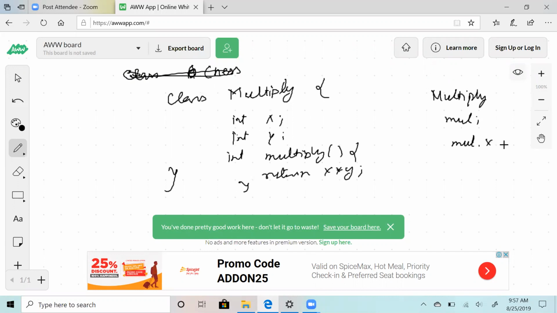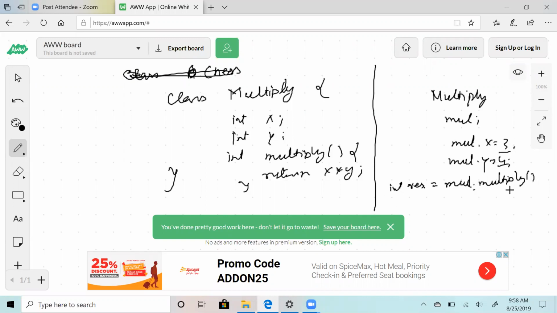You would do mul.x equal to 3, mul.y equal to 4, and then you will do mul.multiply, and this will return you result. So this is fine. With functionality point of view, you are able to implement what you want to do, but the loopholes that you are leaving is that anybody can modify these numbers before you are trying to multiply.